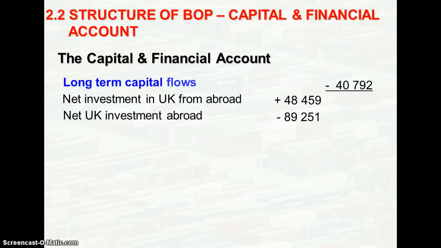In this case, for the long-term capital flows, any investment made in the UK, assuming that the UK is the economy we are talking about, so investment in the UK from abroad, is considered a credit item. Meaning to say that foreigners have invested in items offered in the UK economy. So it is the flow of money income from the foreign country into the UK, and therefore it is a credit item.